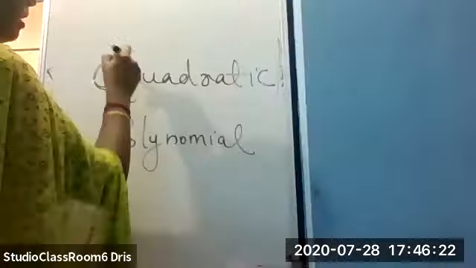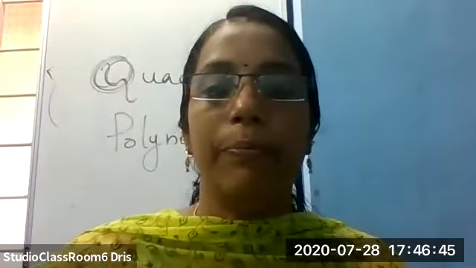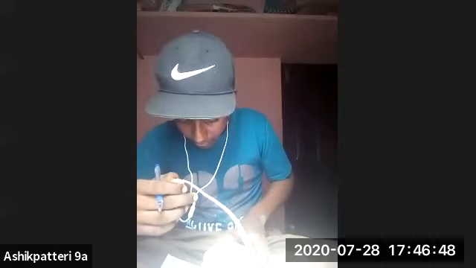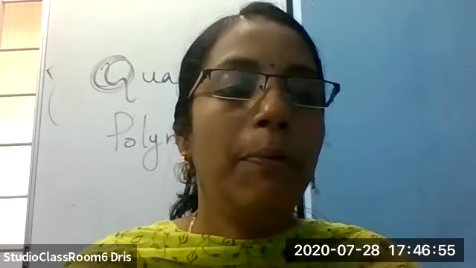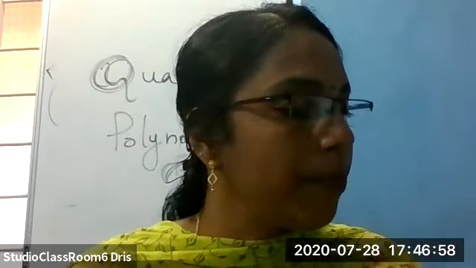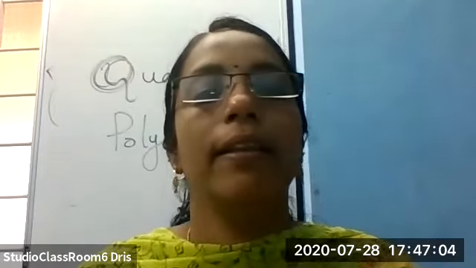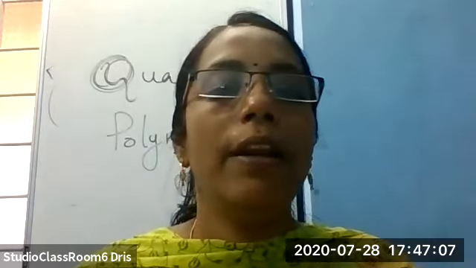Degree 1 is called linear polynomial, so a polynomial of degree 2 is called a quadratic polynomial.